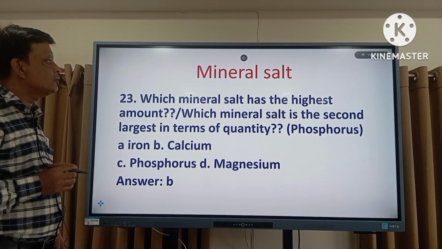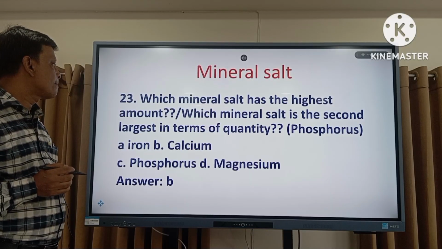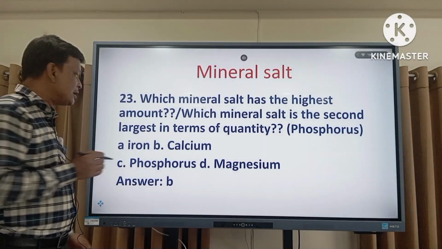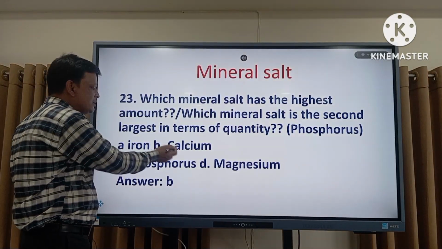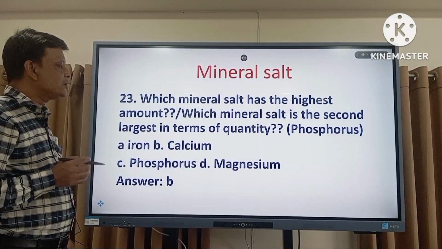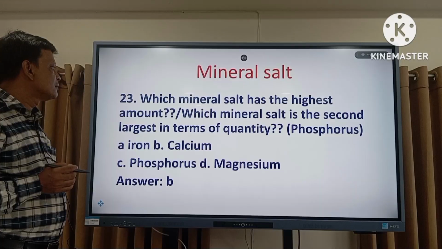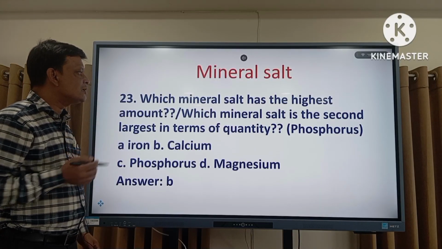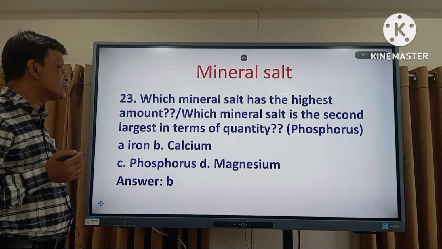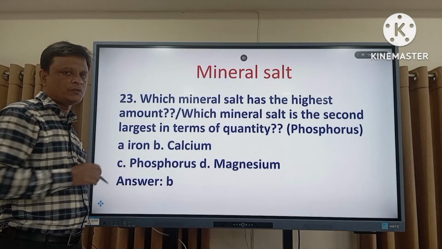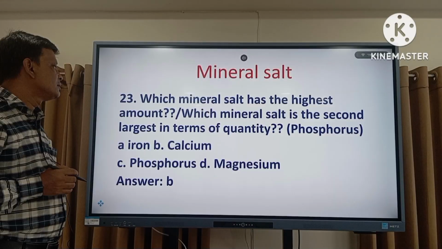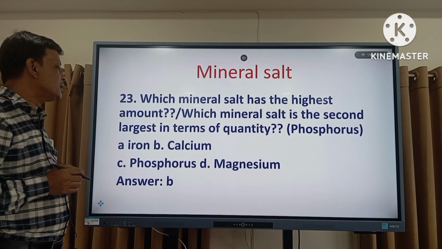Which mineral salt has the highest amount? The calcium mineral is the highest amount in the world. Okay. The second, which mineral is the second largest in terms of quantity? Phosphorus. Phosphorus is the second largest mineral in terms of quantities.